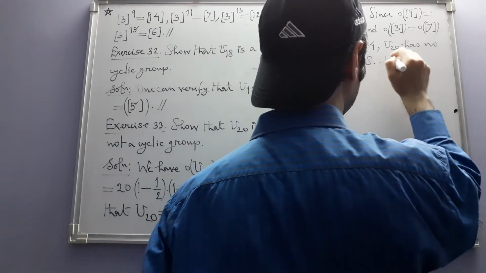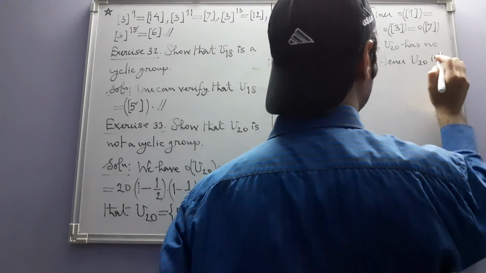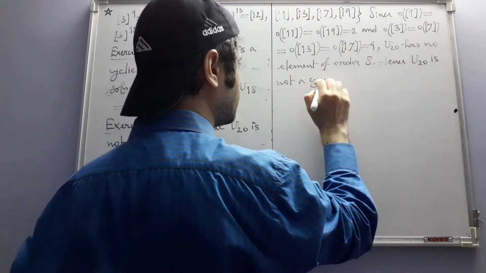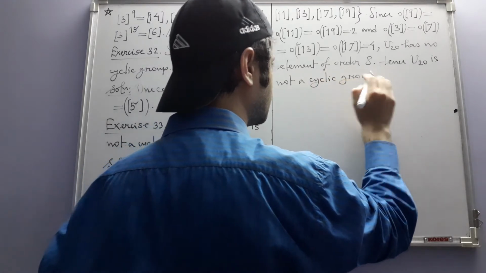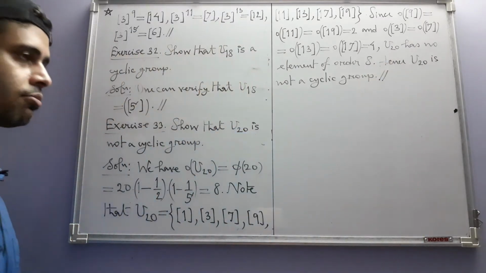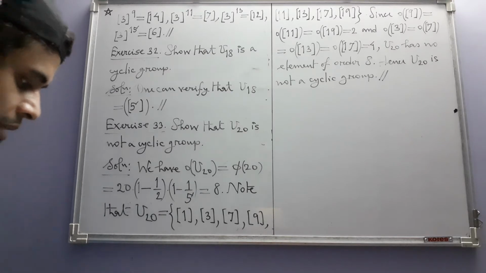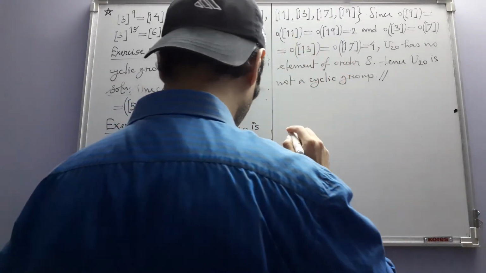Hence, U20 is not a cyclic group. So we have seen quite a few examples of UN. Some of them are cyclic groups, some of them are not. Now still there is one more. Okay, let's solve that one also.